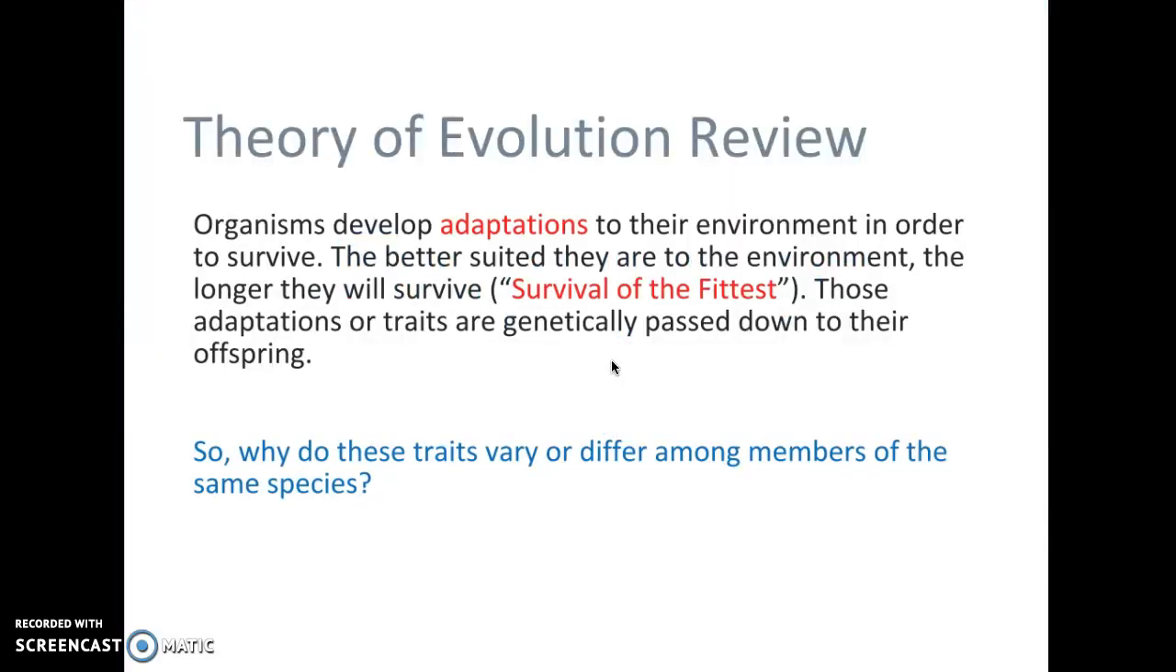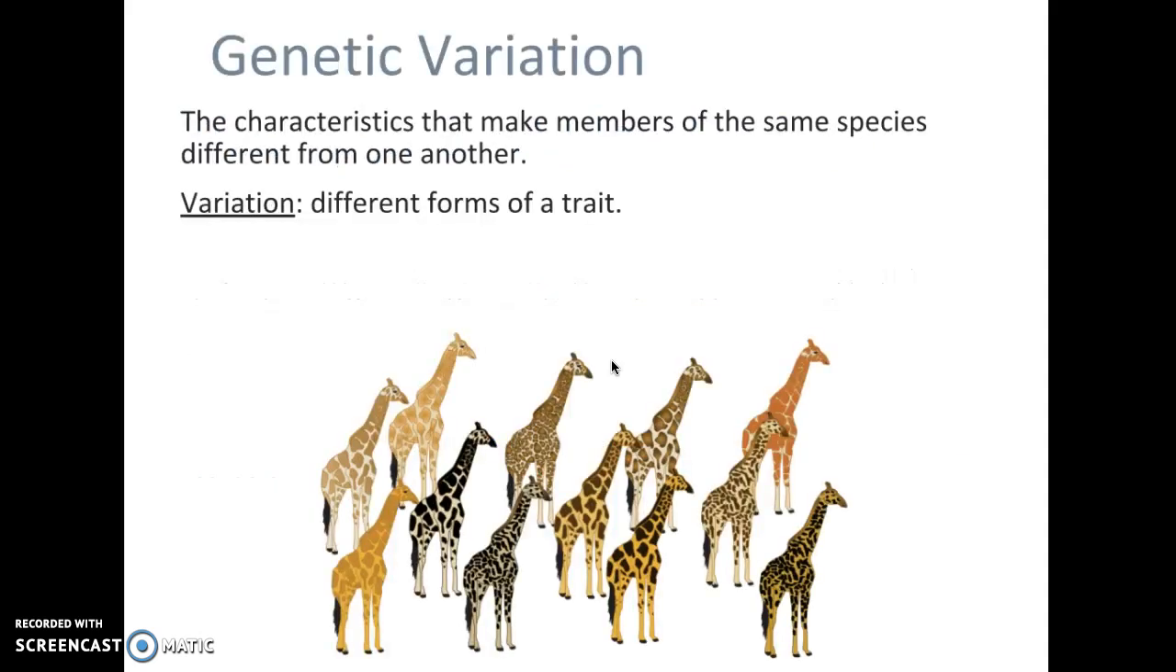Now, evidence of evolution. When we think of evolution, it's how things adapt to their environment, this idea of survival of the fittest. But we have to look at why, if everything survives, there are such great variations in organisms. Variations are just how different animals of the same species look.